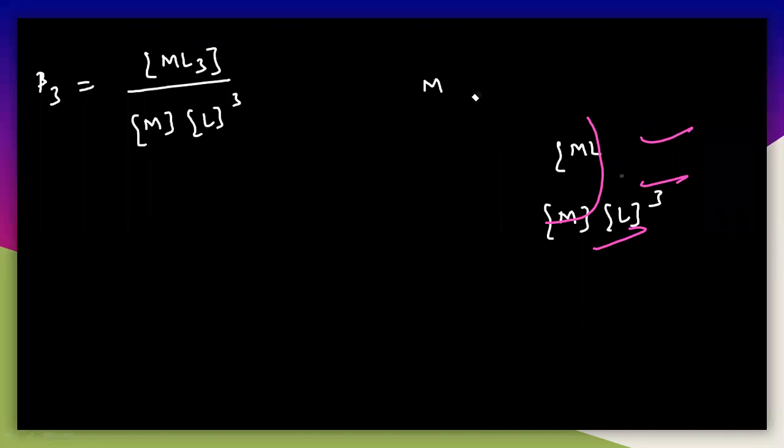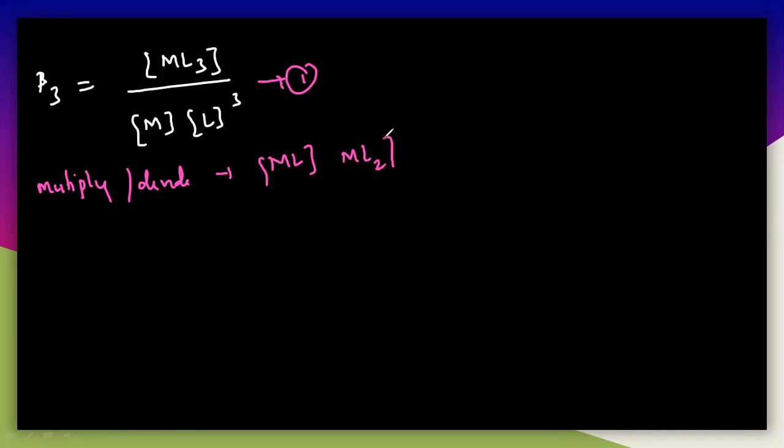Now let us say this is the first equation. So what we have to do here? Simply, you have to multiply and divide with ML and ML2.